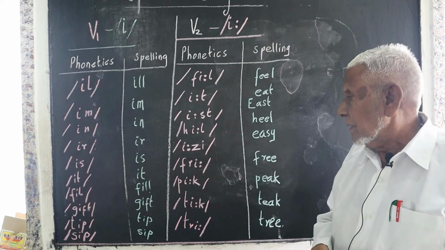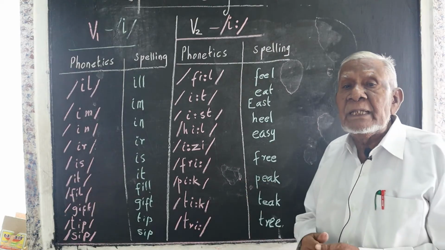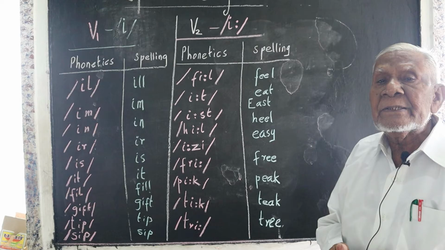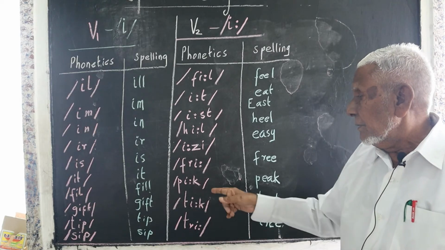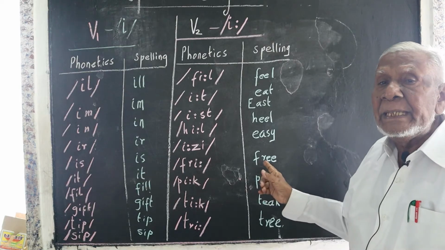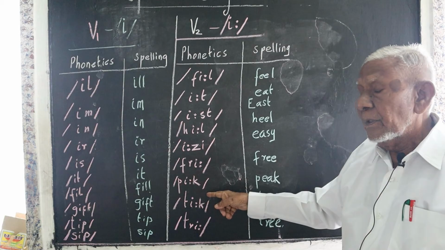Free, F-R-E-E. Free. You are free to take any subject. Peak, P-E-A-K. Peak. Must be written in phonetics like this.